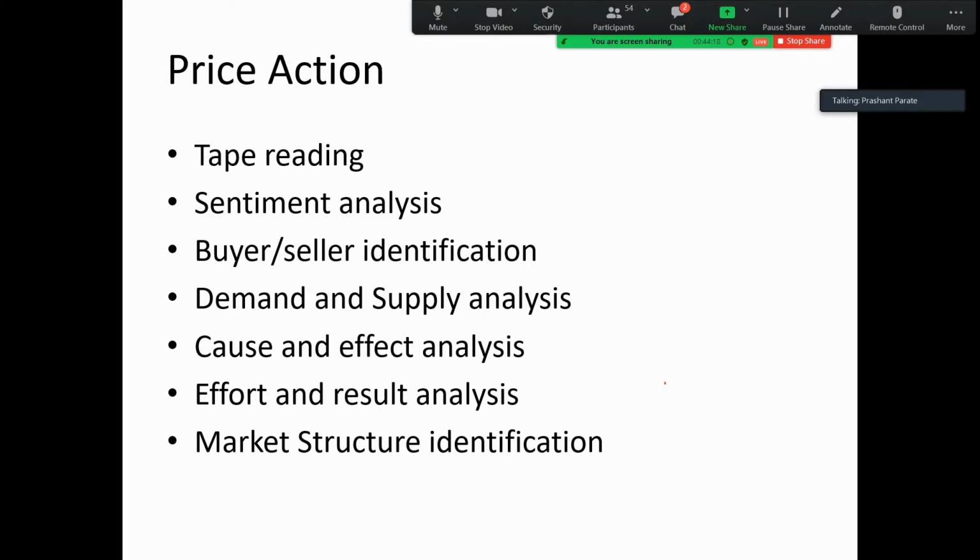It was Dow's theory, and he said that when markets are trending, they form higher highs and higher lows. When it is an uptrend, and when it is a downtrend, it forms lower lows and lower highs. But it is very important to identify how to make these distinctions, how to identify which is an actual higher high, which is an actual higher low,